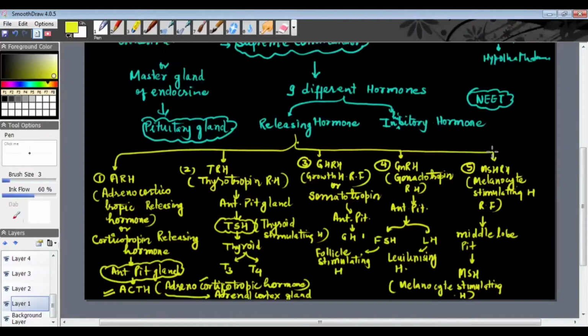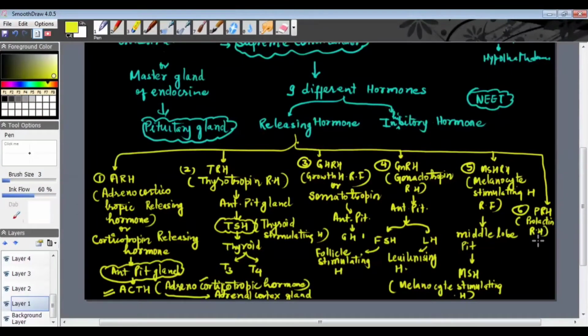And then the next releasing hormone is PRH. And what is this PRH? This is prolactin releasing hormone.